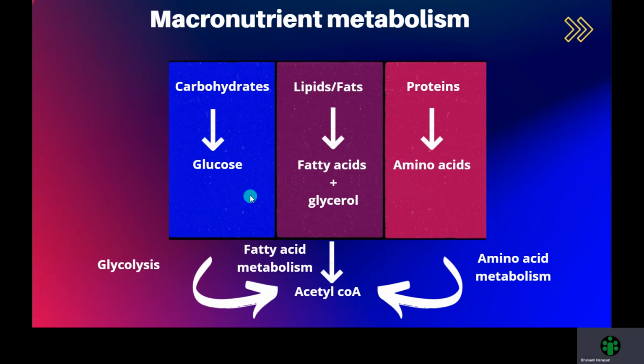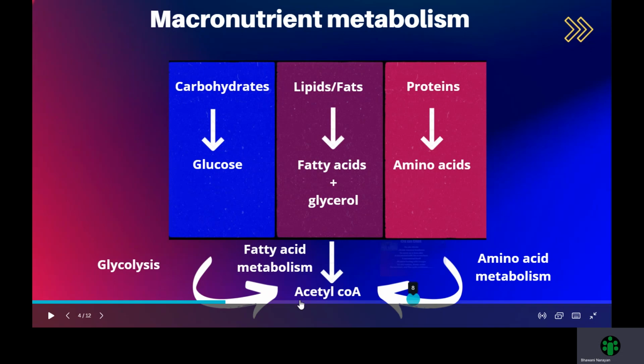But hey, what happens to these monomers after they break down? They finally undergo metabolism. Glucose undergoes glycolysis. Fatty acids and glycerol undergo fatty acid metabolism. And amino acids undergo amino acid metabolism. Finally, they all form acetyl coenzyme A.